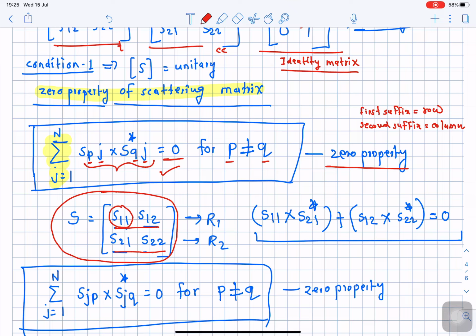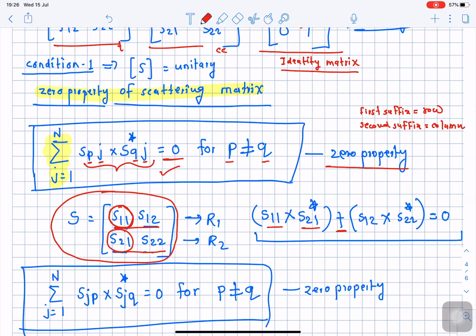So first row, first element, S11, multiplied by the second row, first element, S21, and take its complex conjugate. So I get S11 multiplied by S21 complex conjugate. In that way you need to take the summation of all the terms.